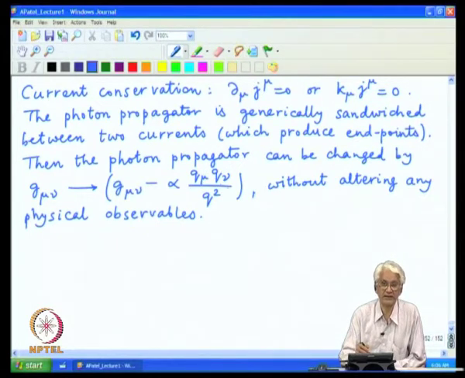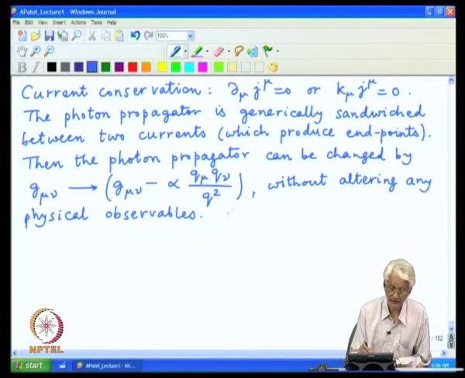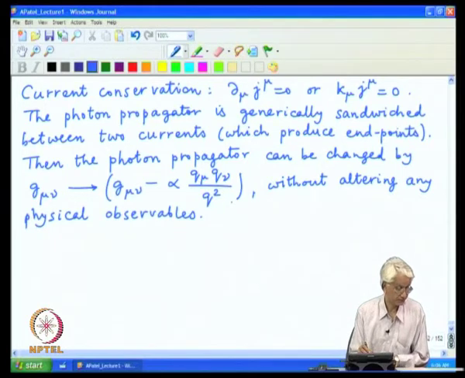So, this extra term which I have inserted as a modification of G mu nu always produces 0, and so the parameter alpha is kind of arbitrary. It has no physical consequences, and that parameter